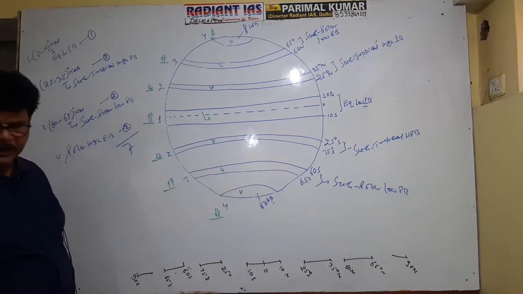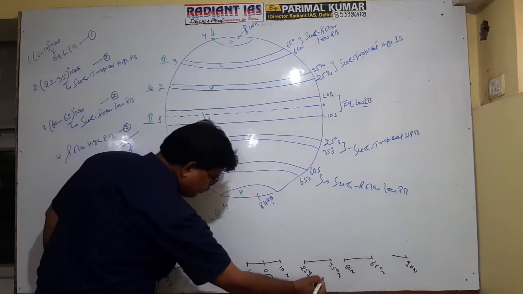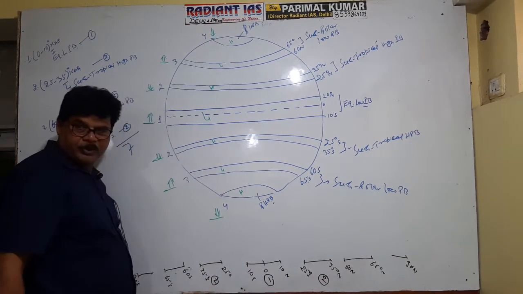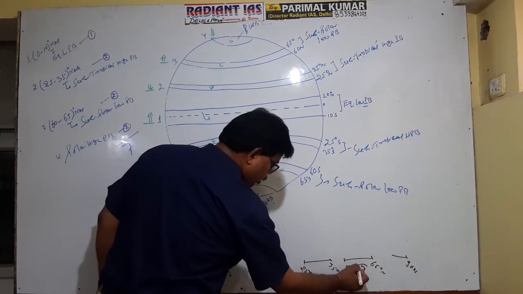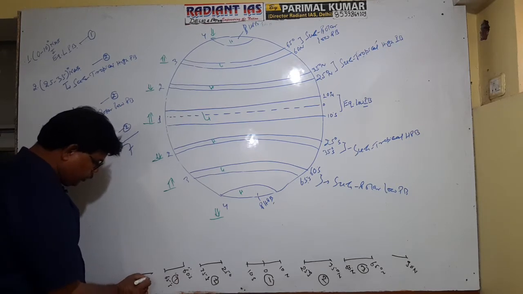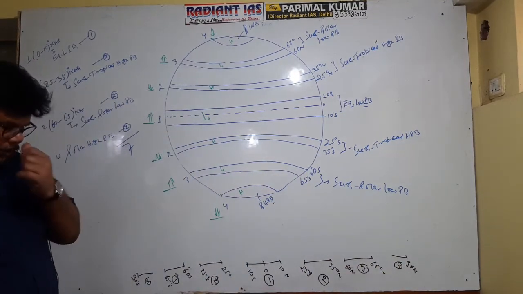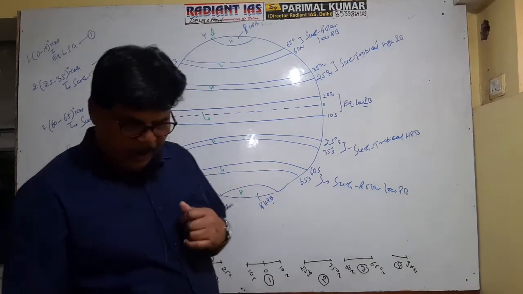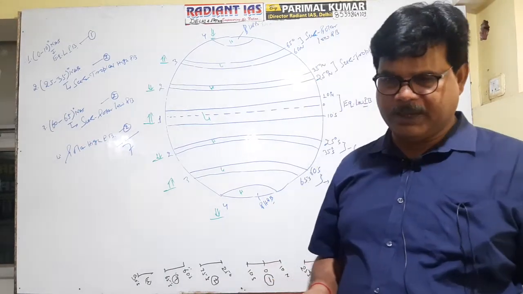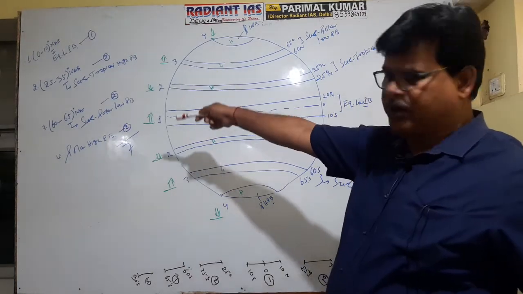Getting it now? Okay. This first one is the equatorial low pressure belt. This is the second belt, subtropical high pressure, and this is also subtropical high pressure. This is subpolar low, and this is also subpolar low. And this fourth one is polar high, and this is also polar high. It is clear now? So in totality we have 7 pressure belts on the earth. I made it clear that low pressure and high pressure are due to the upliftment and downward descent of the air. You have noted this down now.